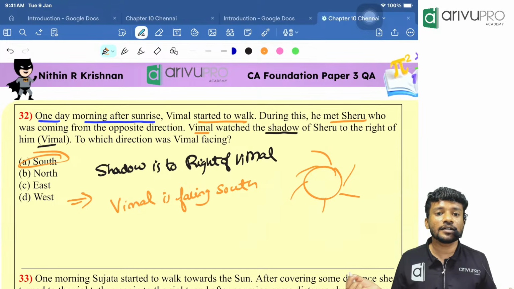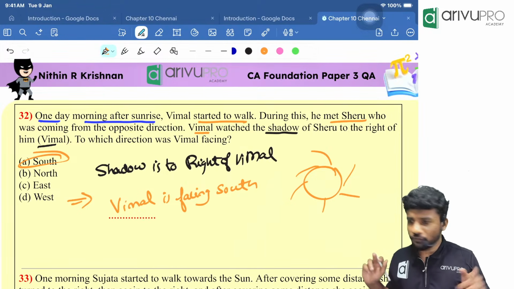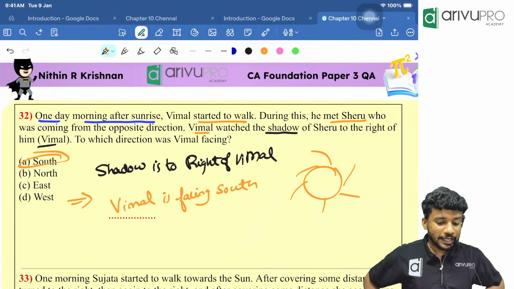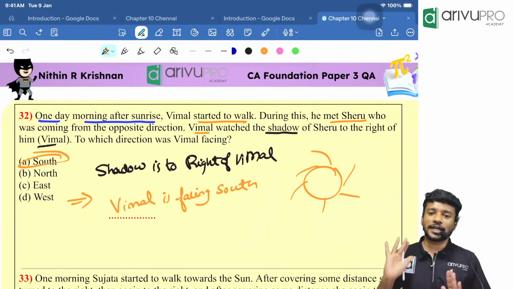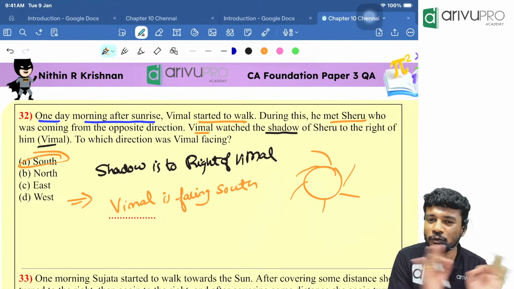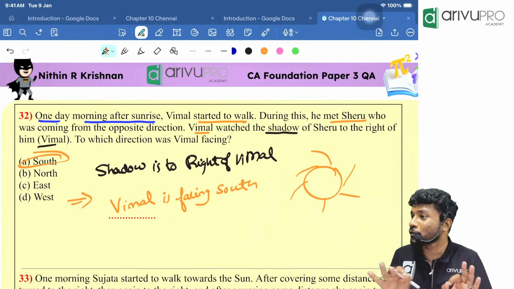Directly we are going for the answer. See? Done. If you know that much, it's sorted. Now I will ask you. Which direction is Sheru looking now? They are looking in opposite directions. So Sheru will be looking in the north direction. Okay. Only think with respect to the shadow. We don't want other people. We only want the shadow, because that is the thing which is going to give you the answer.